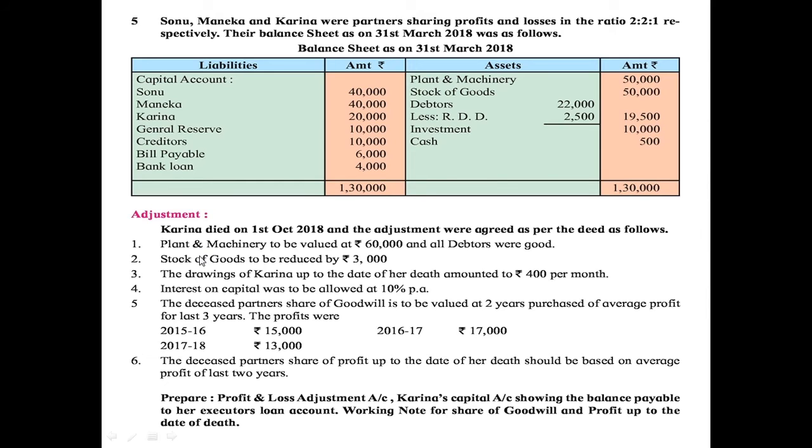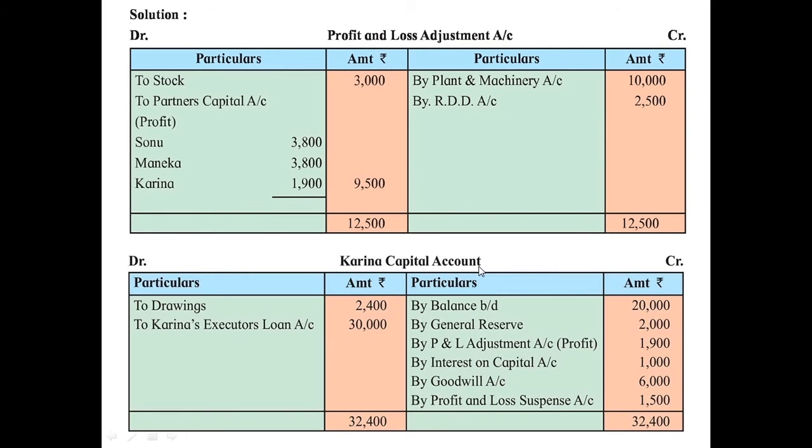Then stock of goods to be reduced by rupees 3,000. Here as per the old balance sheet, the stock of goods is rupees 50,000 and it is now reduced by rupees 3,000. Whenever the value of asset reduces, the entry is recorded on the debit side. So here it is written to stock 3,000.